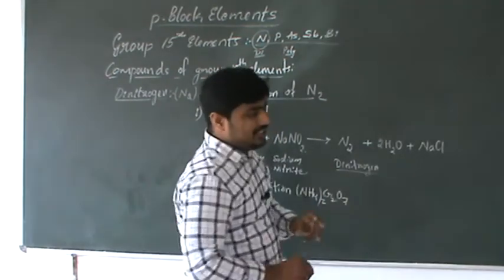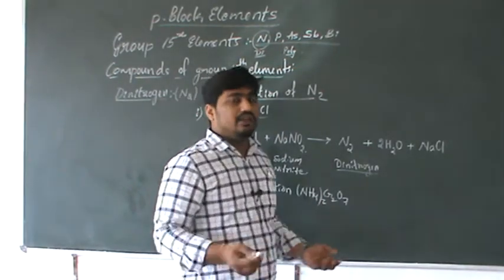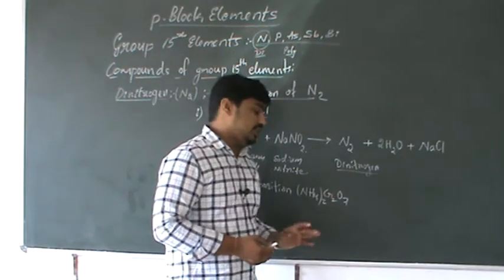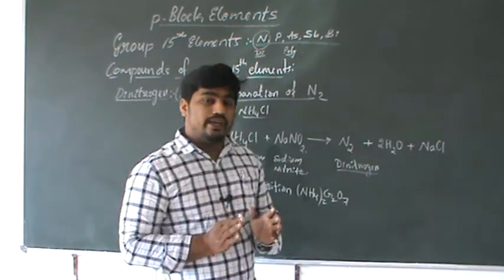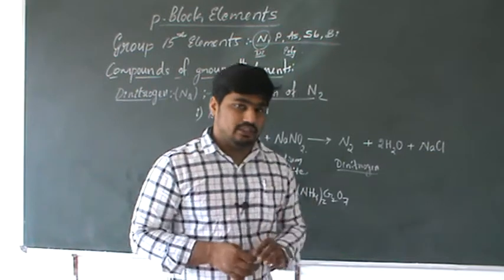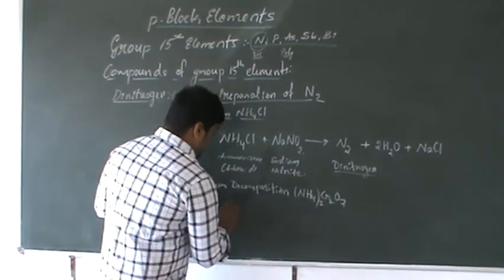In this case, a little energy is required, which is supplied through heat.